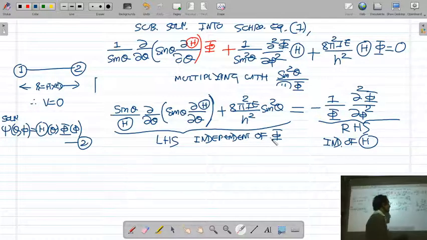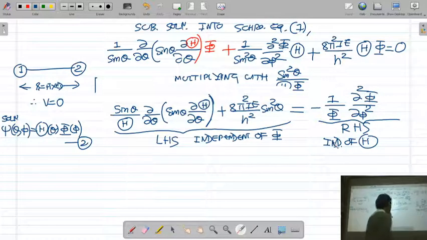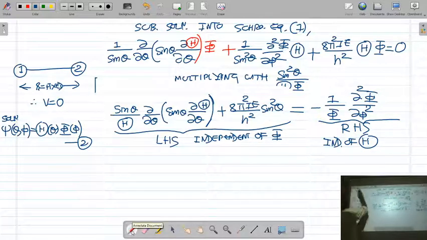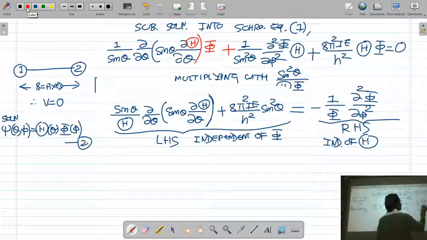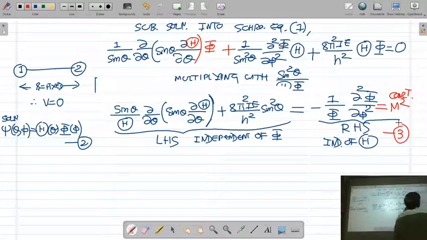The right hand side is depending only on phi, it is independent of theta. But both sides are equal. If both sides are equal, we can say that they must be equal to some constant, and I denote that constant by n square. This is equation number 3.